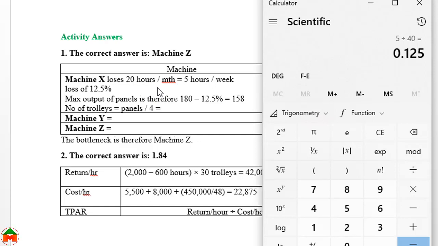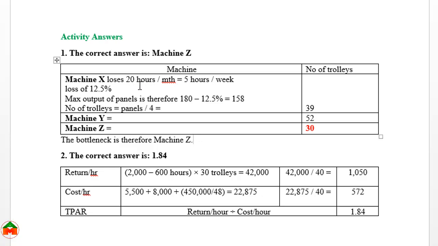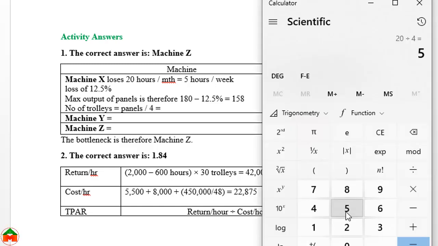If we divide this 20 hours by 4 weeks, then in each week 5 hours is lost from machine X. And 5 divided by 40 hours is 0.125, I mean 12.5% is lost hours by machine X.